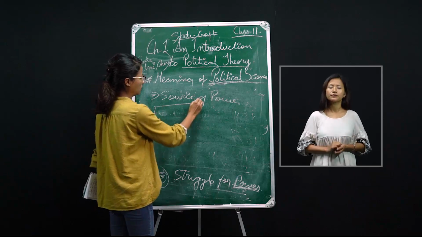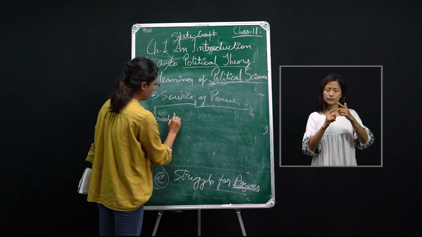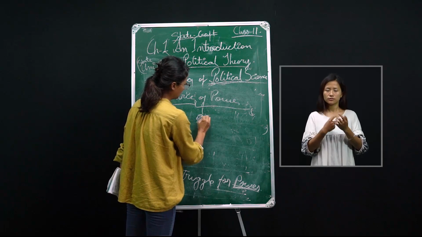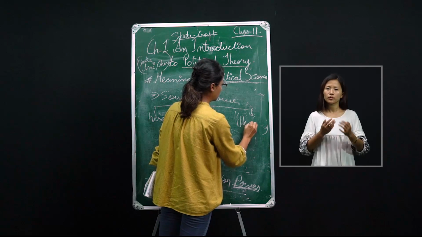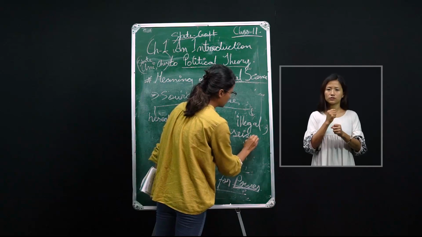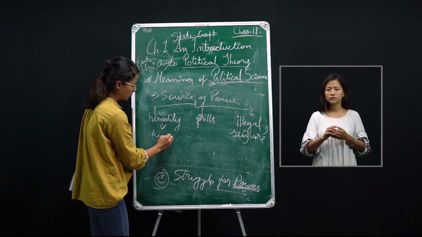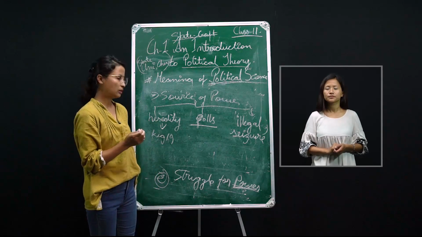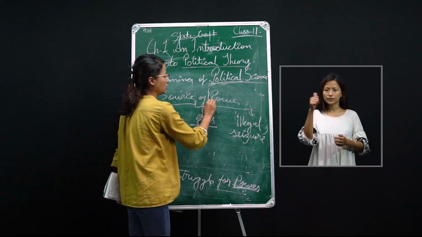I'll give you some examples. One is heredity. The other is through polls. The other is through illegal seizure. Heredity means, for example, the king and queen present in the UK, and polls means elections. When you fight for election and win, you get the power.